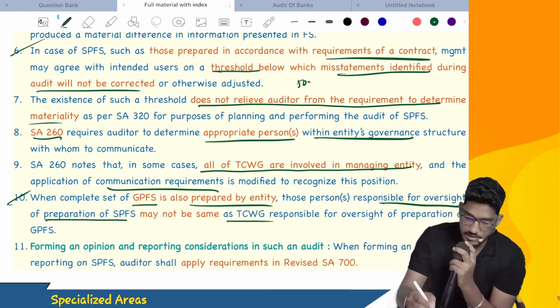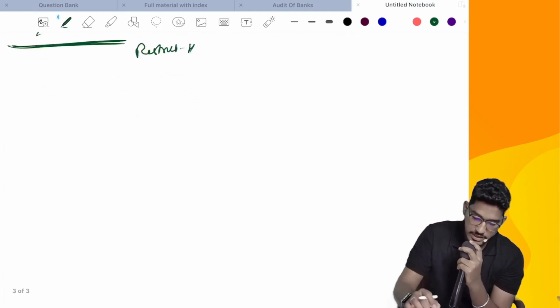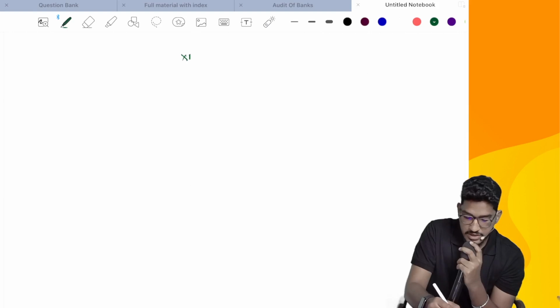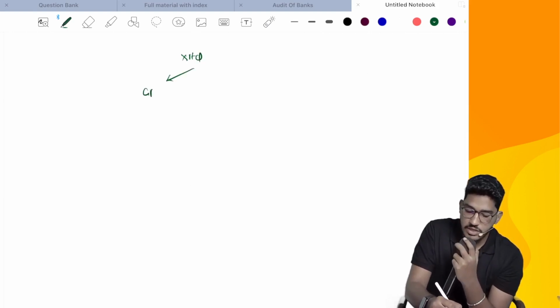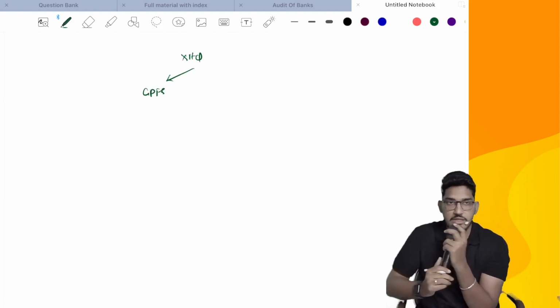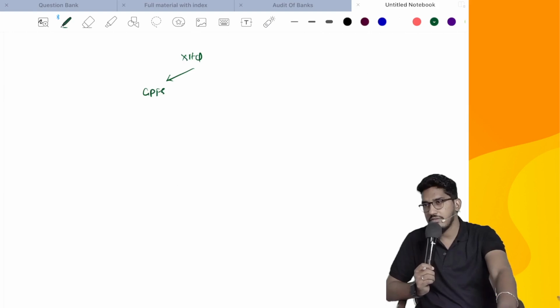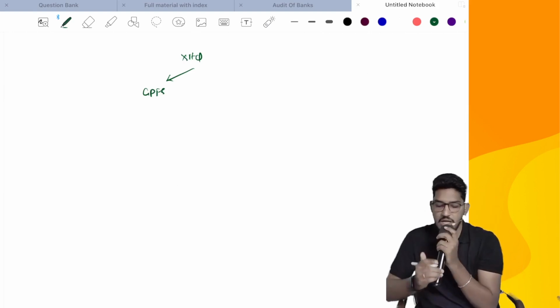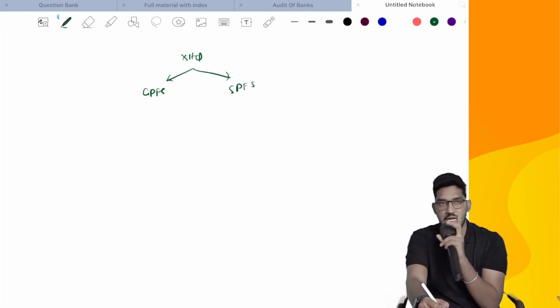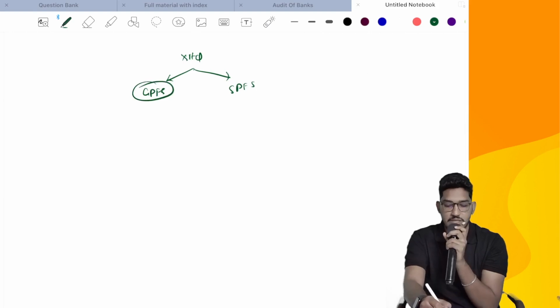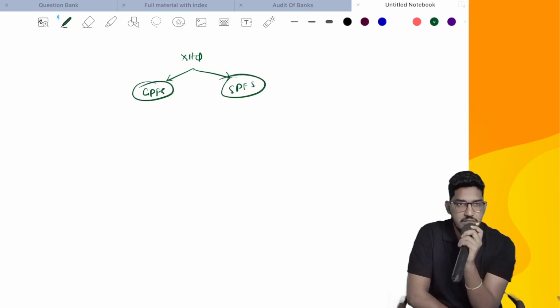Sir, what do they say here? So what they are trying to say here is, say for example, there is one company X Limited. This is a listed company. They will also prepare general purpose financial statements, like they will prepare financial statements as per Schedule 3 and accounting standards. They will upload it on their websites and all. Now, for the purpose of a loan, they have also prepared special purpose financial statements. They are having both general purpose financial statements and special purpose financial statements.